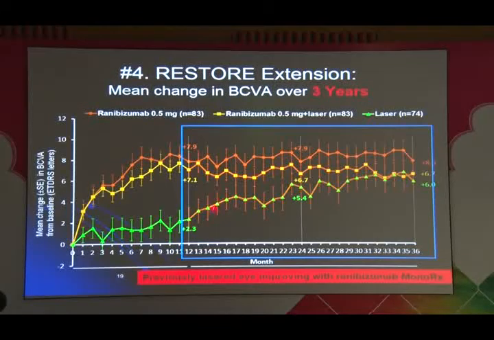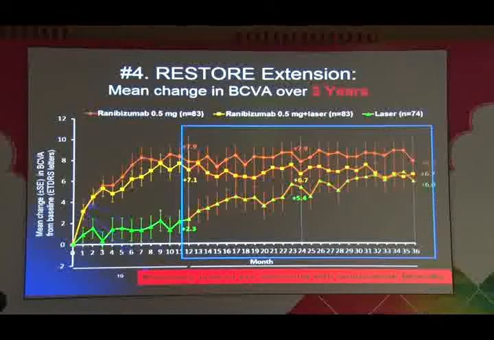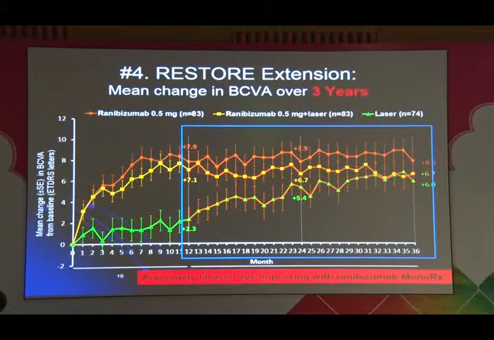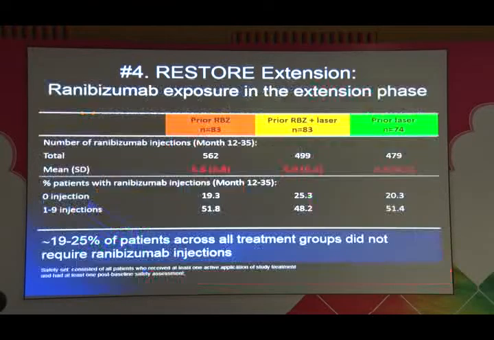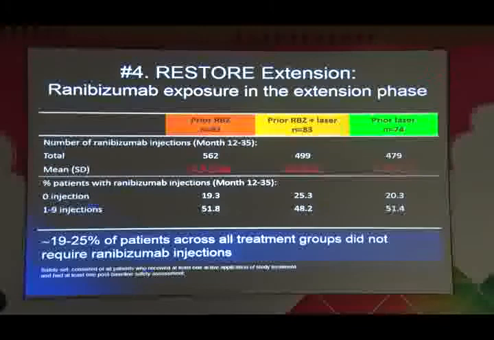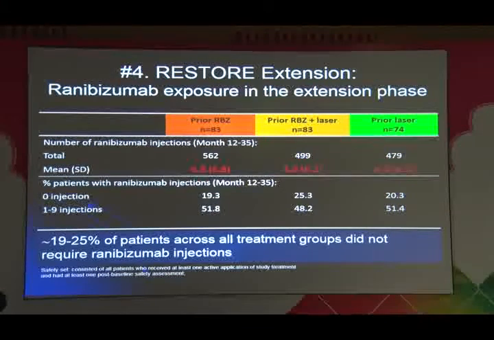And see what happens at year 3. So this yellow plot was what received laser at the start. And here, ranibizumab at the start. And here these people received ranibizumab at the start. So at year 3, these two converge. So it makes no difference whether you start anti-VEGF 1 year later or you start it at the start. So they almost catch up. So starting anti-VEGF, even for a patient who's just been lasered for a year and had no other anti-VEGF, definitely has bang for buck. So there's this concept that adding laser reduces the number of re-injections. You see here, in all the arms, the number of re-injections is almost the same. So that argument also doesn't hold.